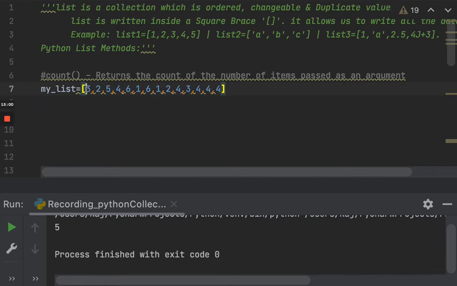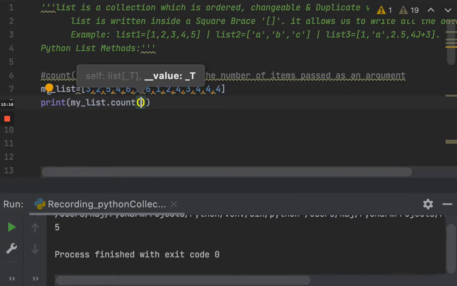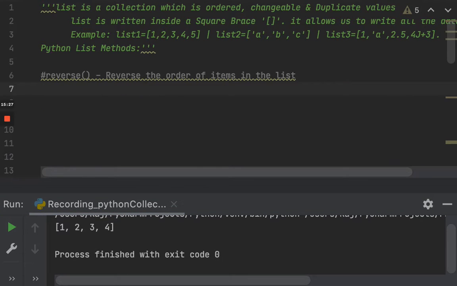As you can see, 3 has come 2 times, 2 has been printed 2 times, whereas 4, let's say, is 5 times, and 6 is 2 times. So if you wanted to count in a Pythonic way, you can just type like this, count. Let's say I want to count how many times the number 4 has appeared. It has appeared 5 times. What if I say 6 here? You can see it has appeared just 2 times.